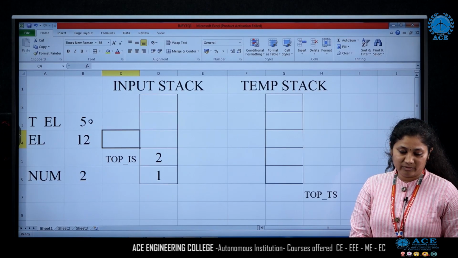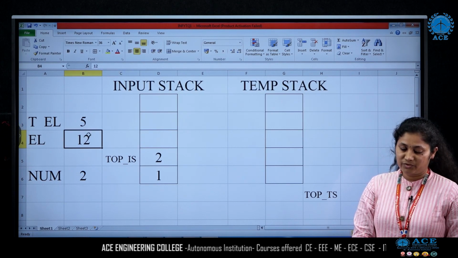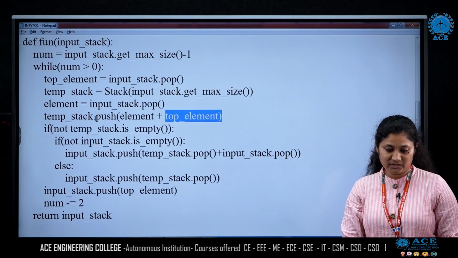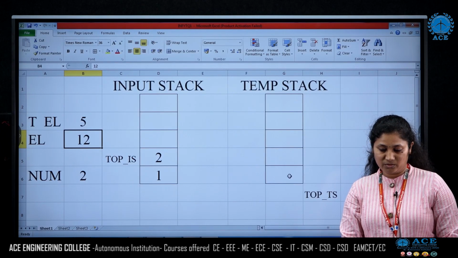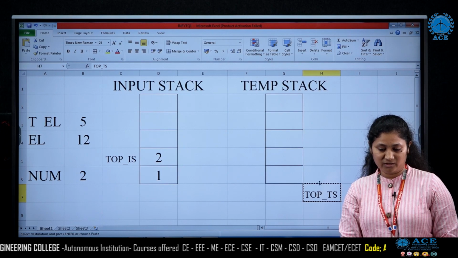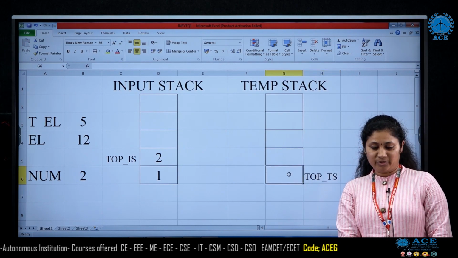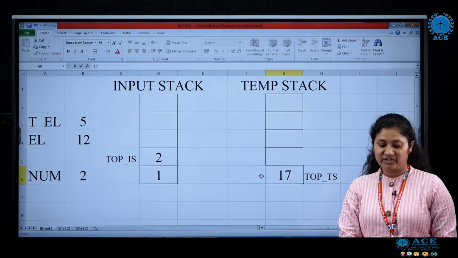In these two variables we have 5 and 12. We add these two values and push to the temporary stack. So increment the value of top and push temporary element plus element, which is 17.